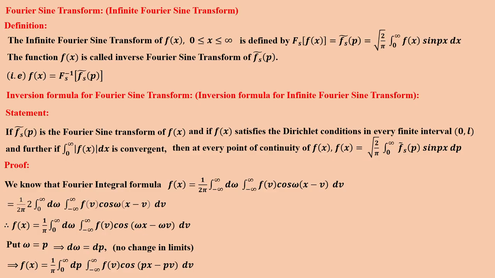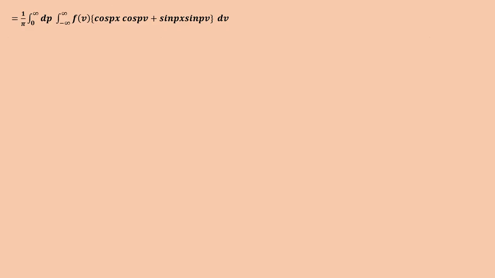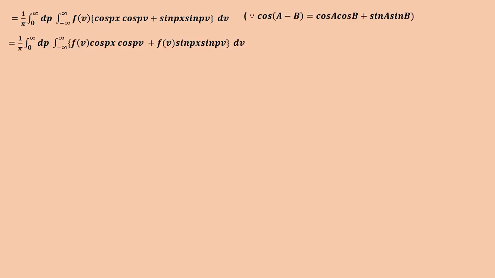So f(x) equals 1 by pi integral 0 to infinity dp, integral minus infinity to plus infinity f(v) cos(px minus pv) dv, that is equal to 1 by pi integral 0 to infinity dp, integral minus infinity to plus infinity f(v). We are using the cos(a minus b) formula, cos a cos b plus sin a sin b: cos px cos pv plus sin px sin pv, into dv. That is equal to 1 by pi integral 0 to infinity dp, integral minus infinity to plus infinity of f(v) cos px cos pv plus f(v) sin px sin pv, into dv.